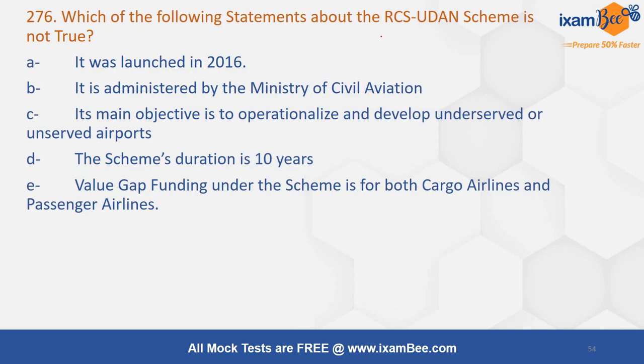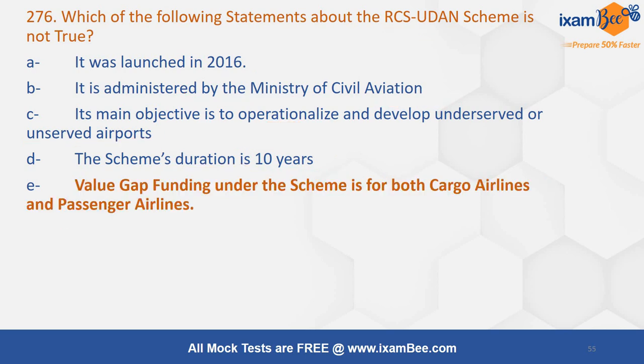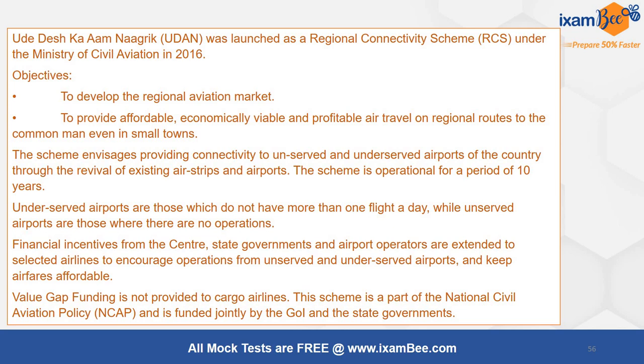Which of the following statements about the UDAN scheme is not true? It was launched in 2016. It is administered by the Ministry of Civil Aviation. Its main aim is to operationalize and develop underserved and unserved airports. The scheme duration is 10 years. The value gap funding under the scheme is for both cargo and passenger airlines. This is not true. उड़े देश का हर नागरिक was launched in 2016 by the Prime Minister.